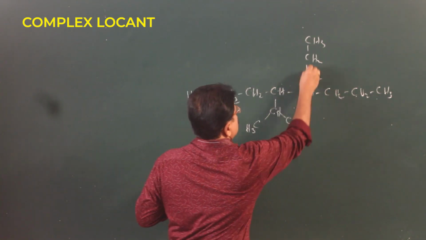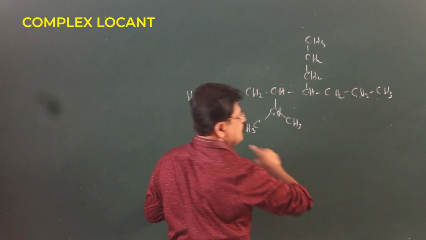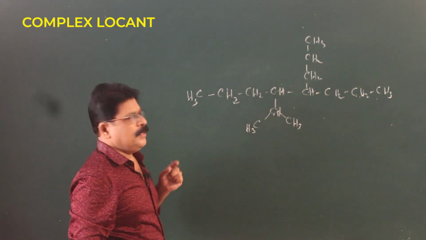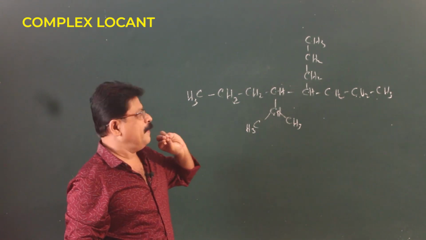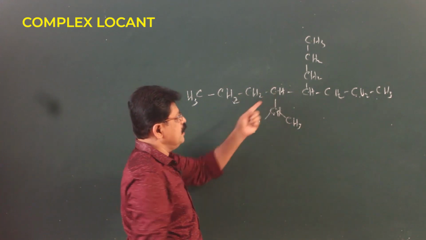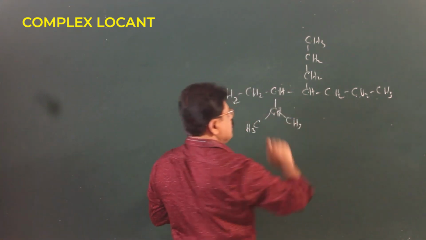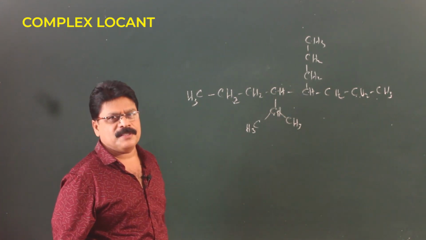1, 2, 3, 4, 5, 6, 7. So the longest chain is 8. So you are forced to go for this chain as the root name. When you put numbers, you have to put numbers 1, 2, 3, 4 here, 1, 2, 3, 4 here. So numbering can be from either side because locants are in the same position.